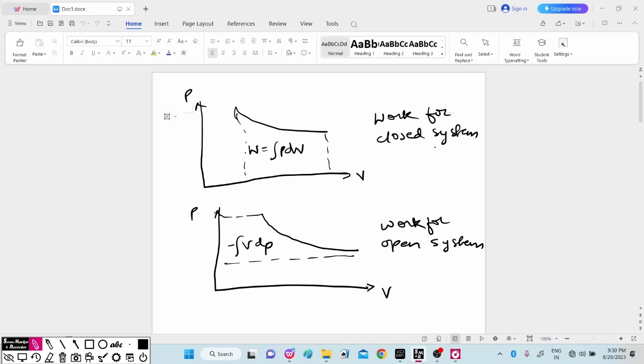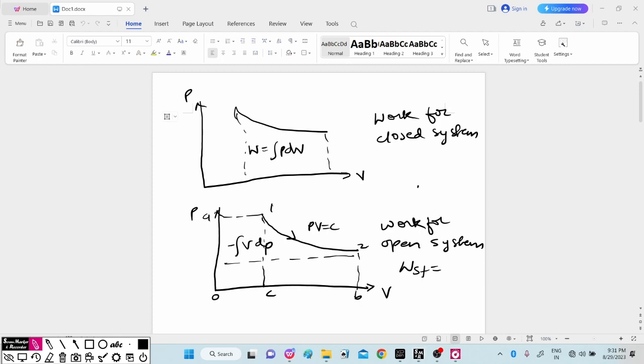So the work for the steady flow system is divided into 3 parts. These 3 parts, if I say 1 to 2, the process is going to follow PV equal to C. So here we can write A, B, C and 0.